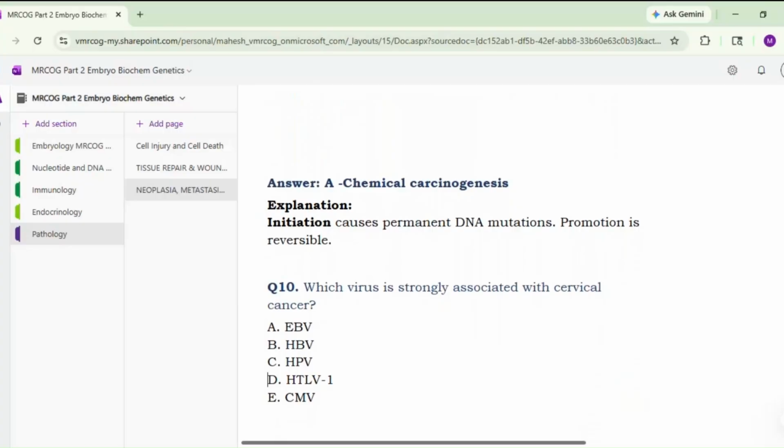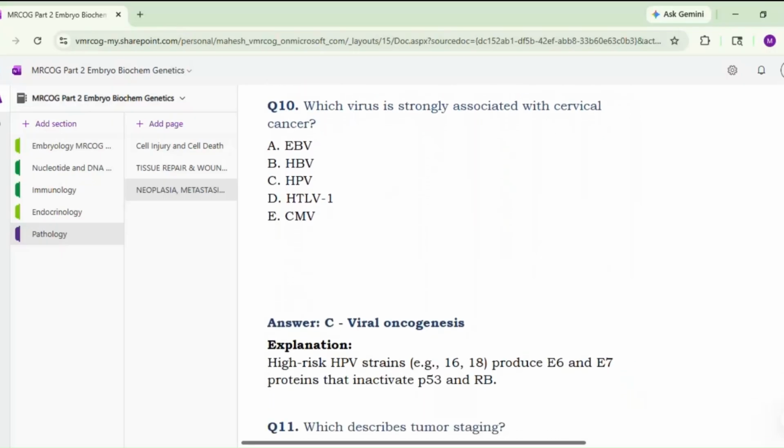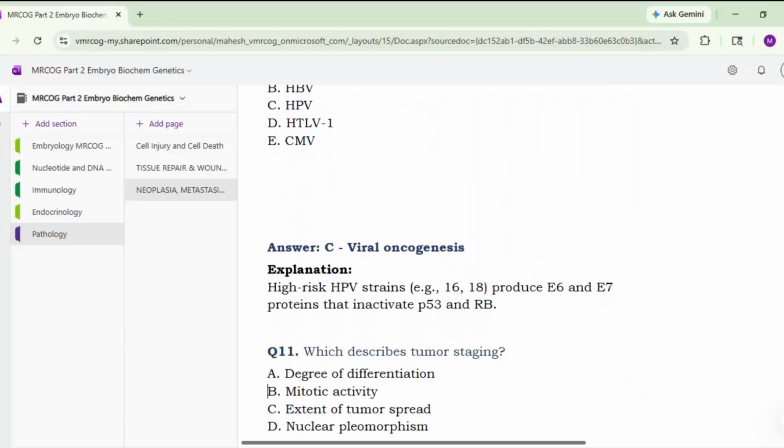Next. Which virus is strongly associated with cervical carcinoma? Sir, HPV virus, option C. Yes. Viral oncogenesis: high risk HPV, that is HPV 16 and 18, produce E6 and E7 proteins that inactivate P53 and RB. So these are the products which are formed, E6 and E7 proteins.